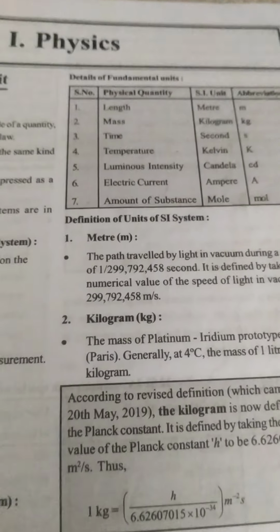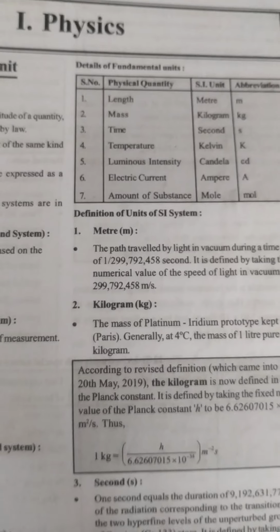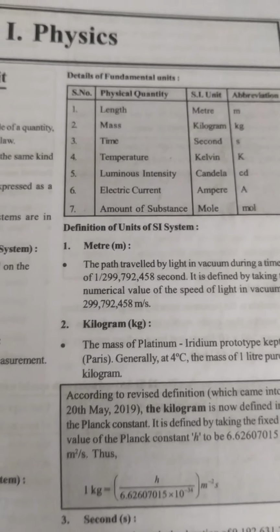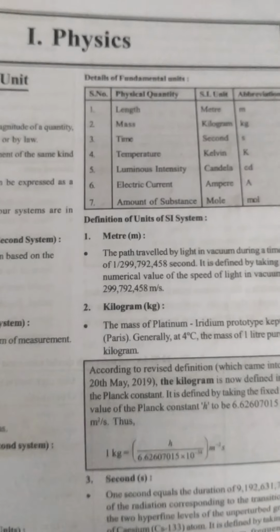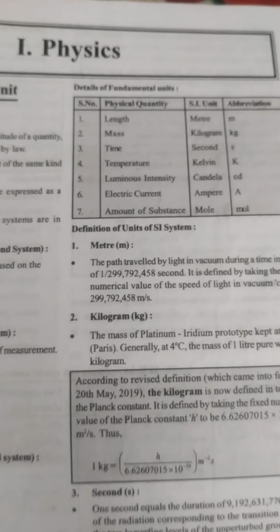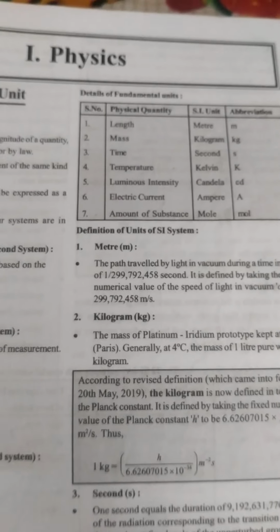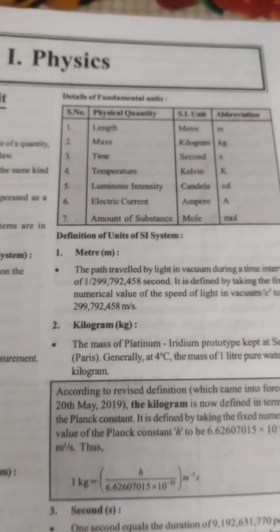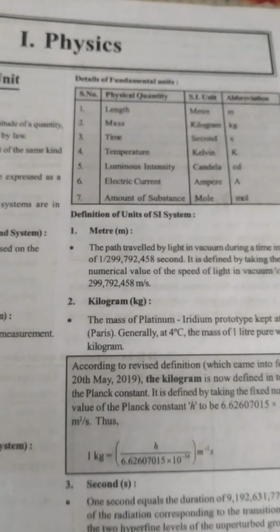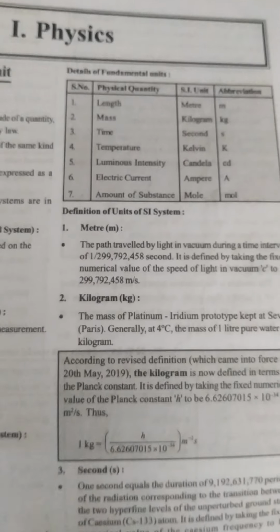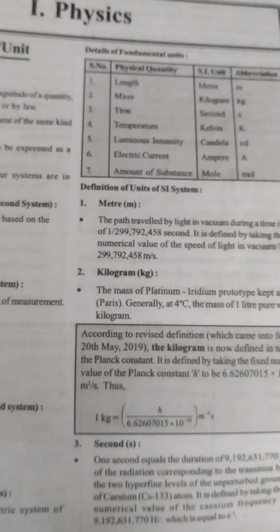Whenever we buy any cloth, we measure its length in meter. That is under the SI system. Now for measuring mass, we will measure mass in terms of kilogram. For example, if we are buying 2 kg of apples, we say we have bought the apples in terms of kg. That is one of the SI units.